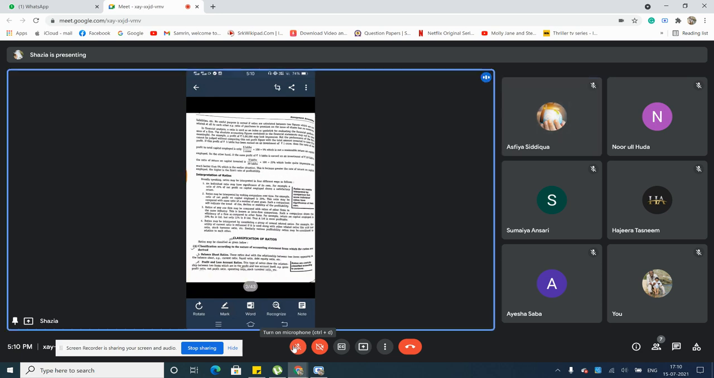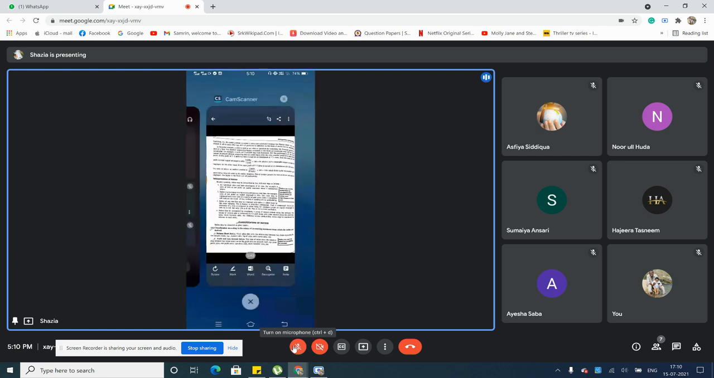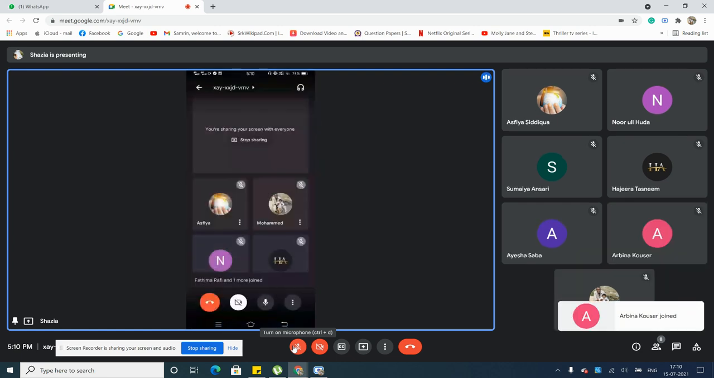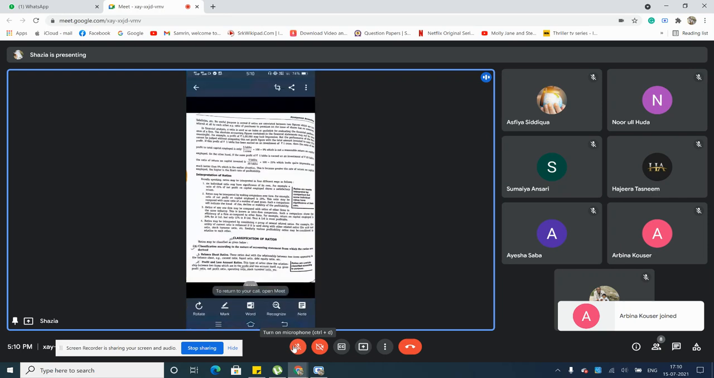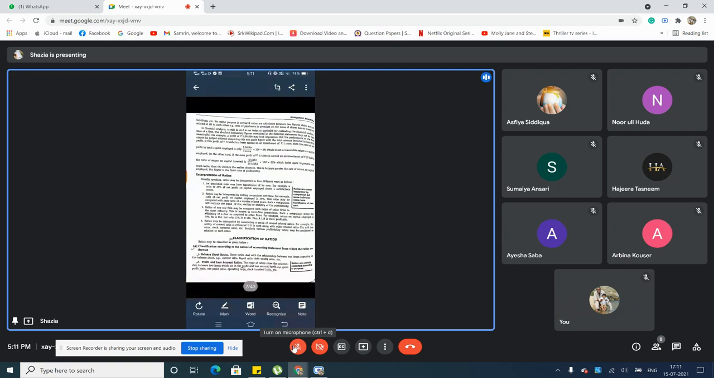Yes, ma'am. Okay, so you just write down this example in your notes. Then next is classification of ratios. How are you going to start off these ratios? See here, classification of ratios. First is classification according to the nature of accounting statement from which the ratios are derived.